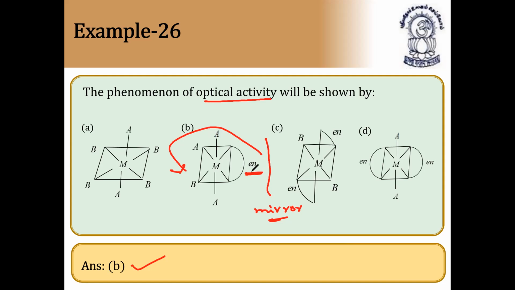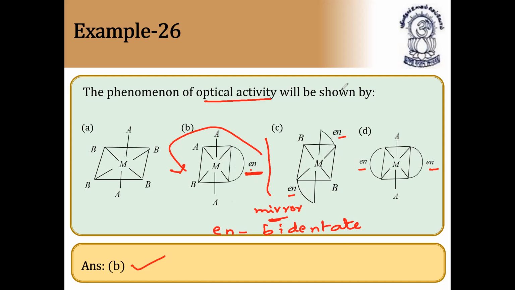So to show optical activity, at least one bidentate ligand should be present, and En is a bidentate ligand. Since En is bidentate, it will show optical activity. And here also you might get the question. Here also En is present, but they are present on opposite sides. There is no change. These two are identical isomers.